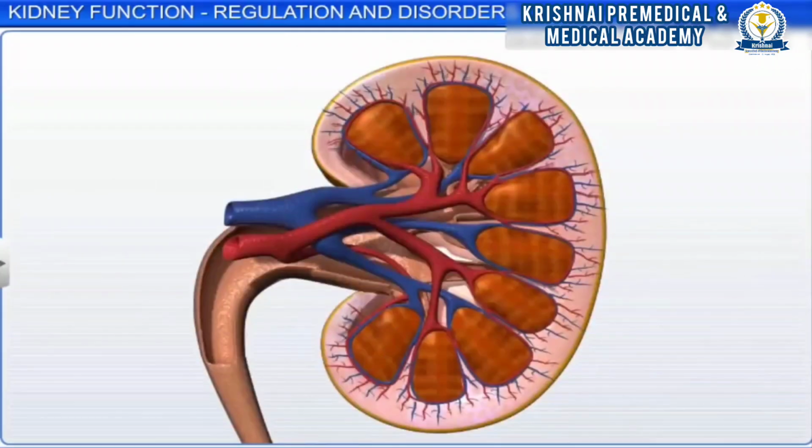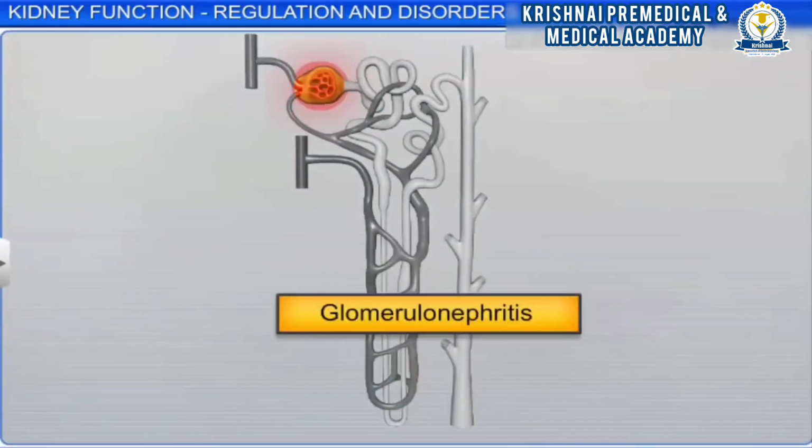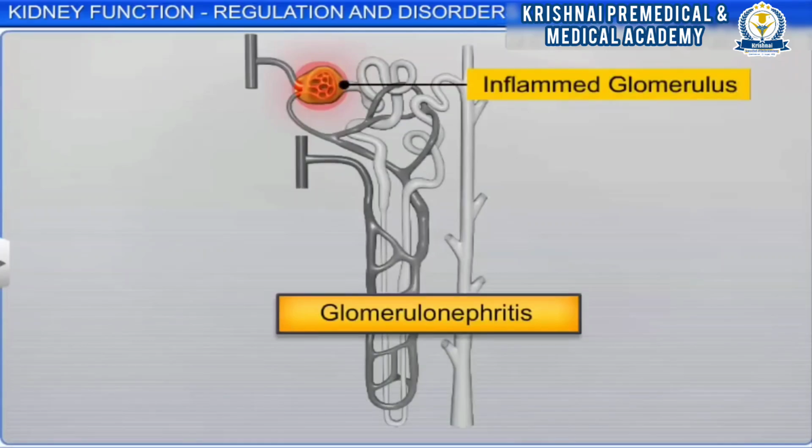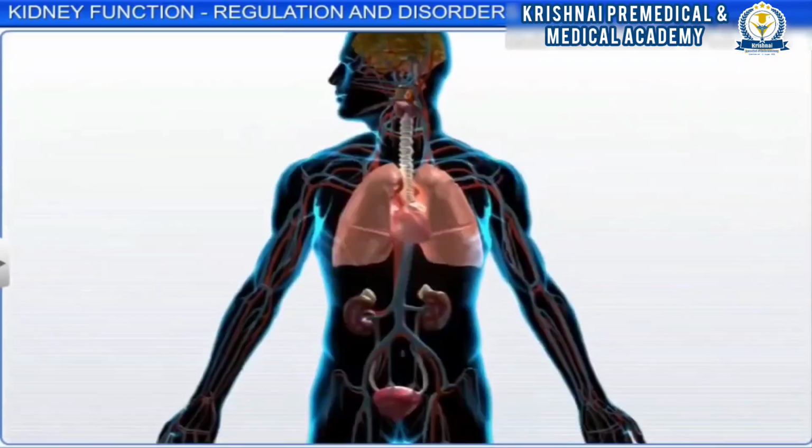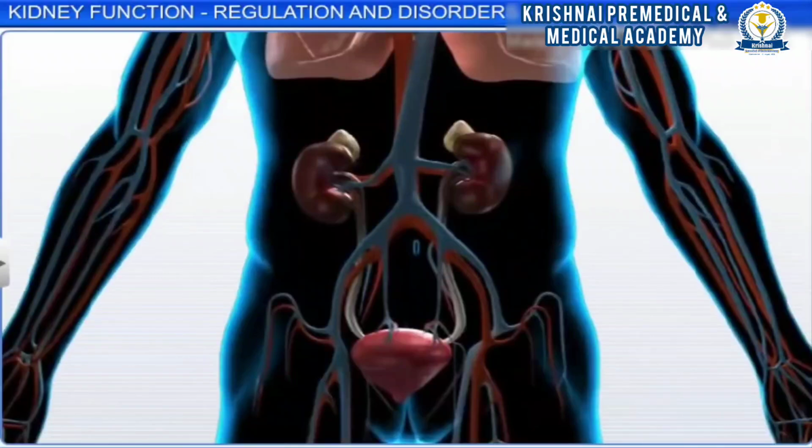Another disorder affecting the kidney is glomerulonephritis, wherein the glomeruli of the kidney get inflamed. Therefore, the functioning of the kidneys is efficiently monitored and controlled by hormonal feedback mechanisms, and even a slight disruption or disorder in this leads to disease of the kidney.